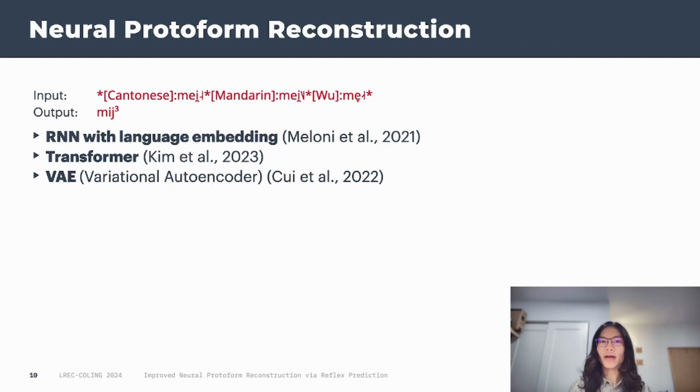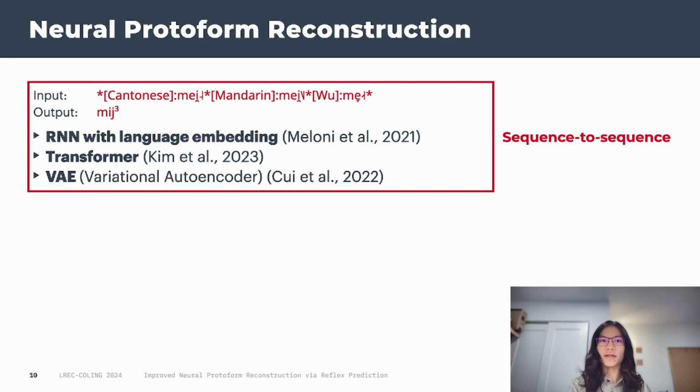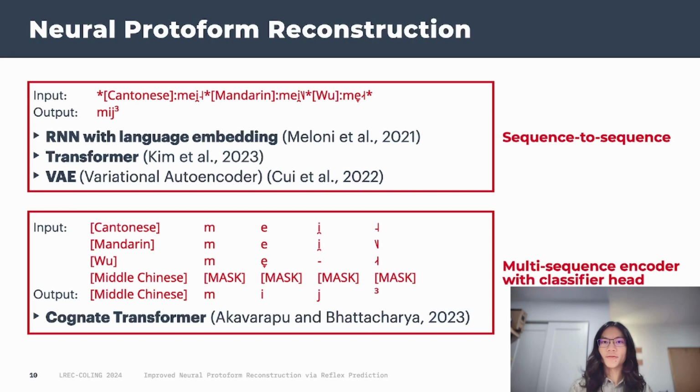And that started a whole line of research looking at how to build neural reconstruction models. Kim et al., for example, replaces Meloni et al.'s RNN with transformers, and Cui et al. adds a VAE component to Kim et al.'s transformer to obtain improved encoding of the daughter sequences. These can be largely described as sequence-to-sequence modeling. The more recent cognate transformer architecture does something a bit different. They stack sequences on top of each other and feed it through a protein language model and use the encoding to predict protoform tokens that have been masked out.